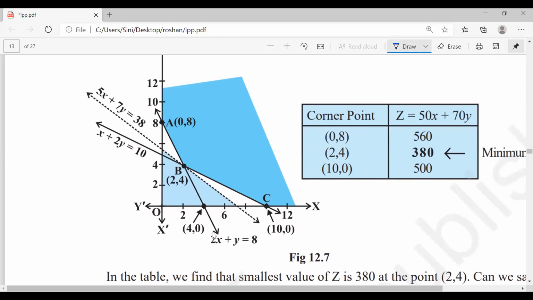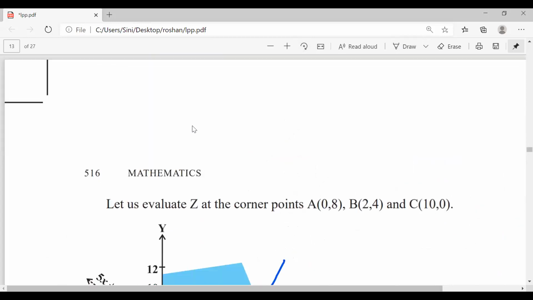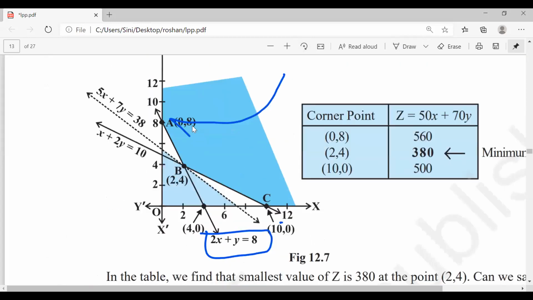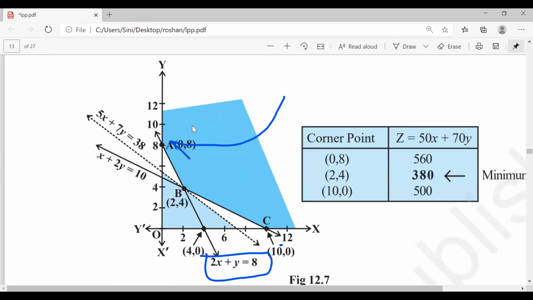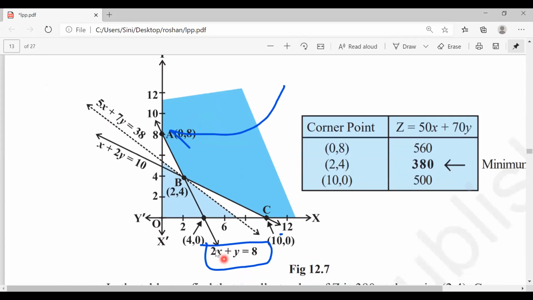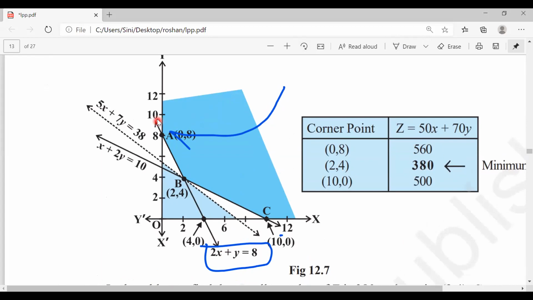So they have drawn the graph, 2x plus y is equal to 8 is this particular graph. I'll show you the graph. 2x plus y is this graph, correct?